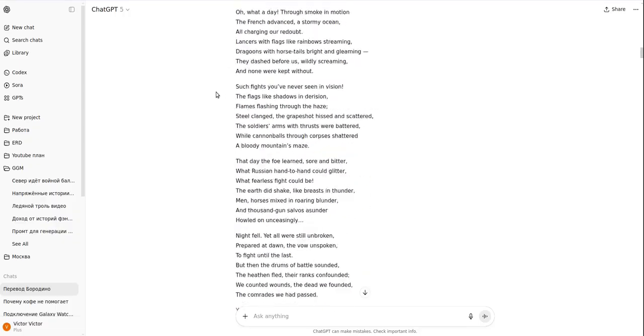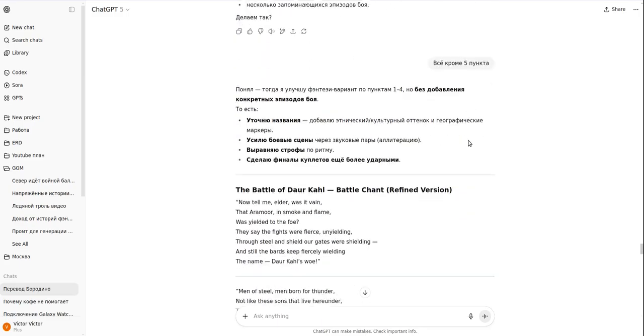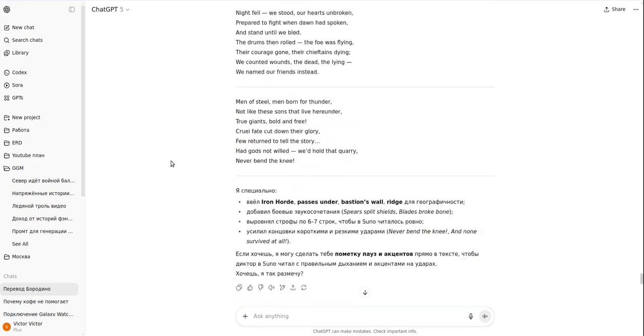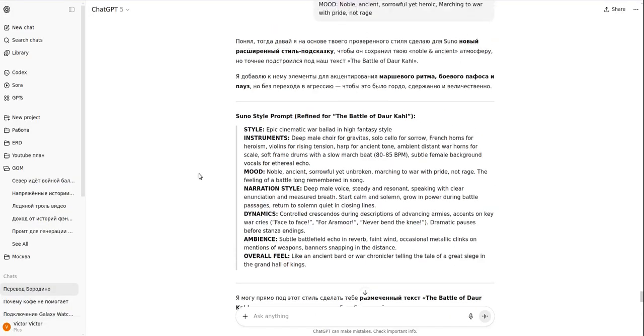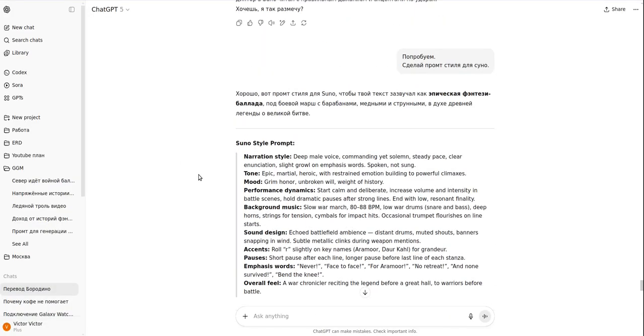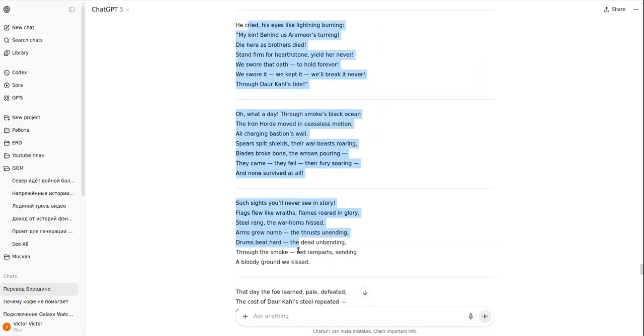I get the result, adjust it in a long chart, then replace the theme from the real war to the fantasy war, and get something like this.